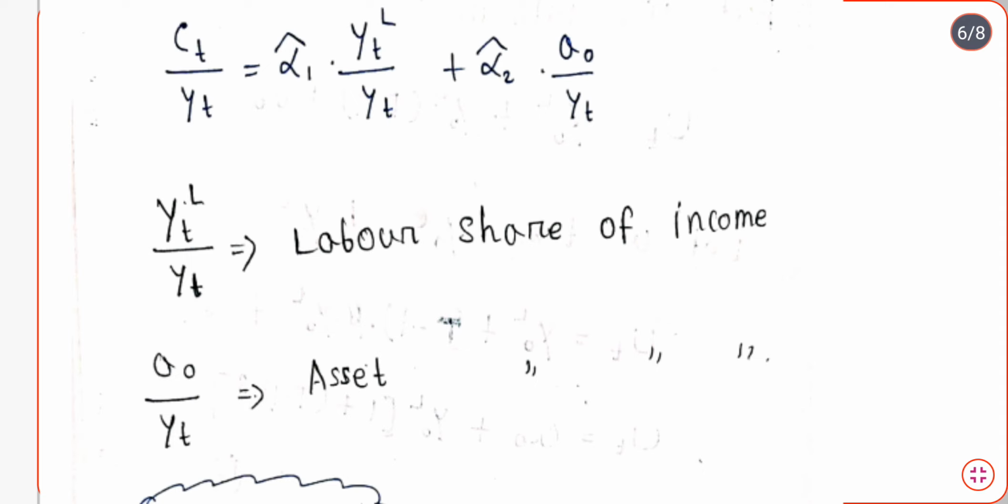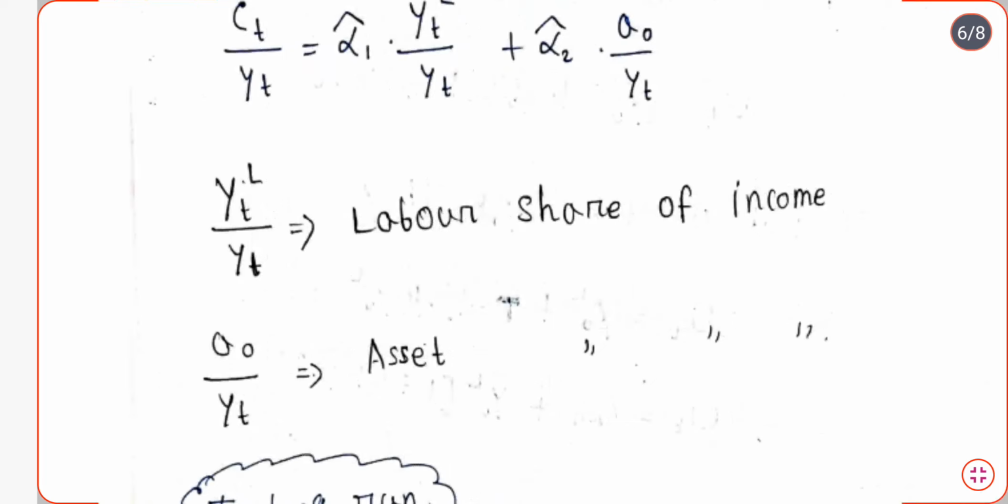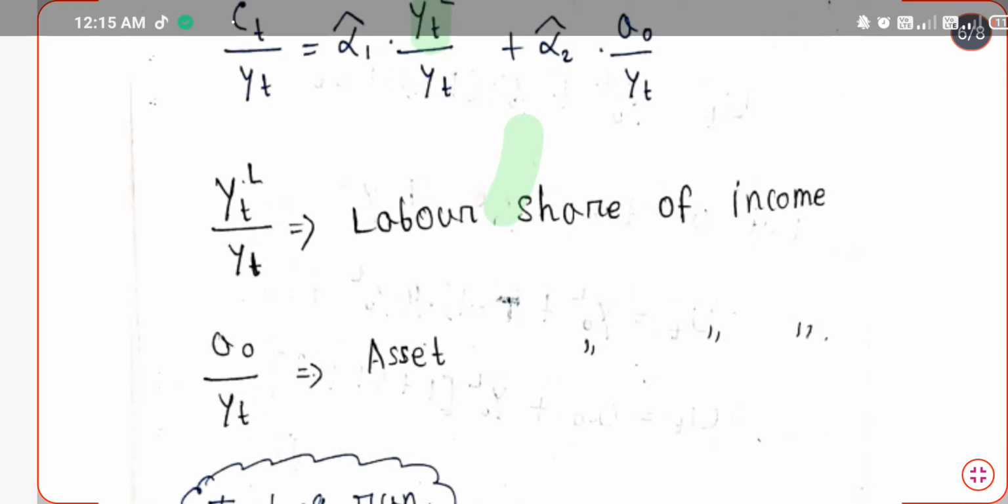Why have we written alpha 1 hat and alpha 2 hat in the place of alpha 1 and alpha 2? Because we have estimated the value of alpha 1 and alpha 2, and as per the knowledge of econometrics, when alpha 1 is estimated it can be written as alpha 1 hat, and when alpha 2 is estimated it can be written as alpha 2 hat. And what is YTL by YT? YTL by YT is the labor share of income. So this portion of the equation is basically the labor share of the income.